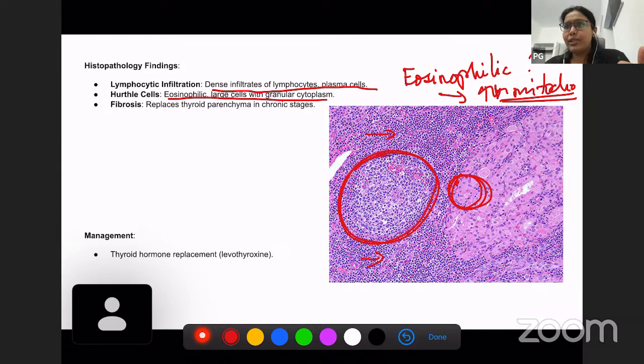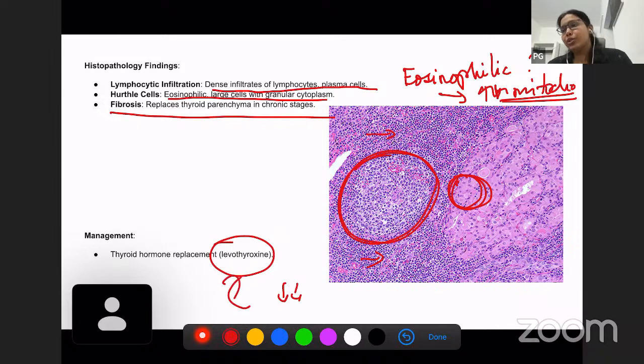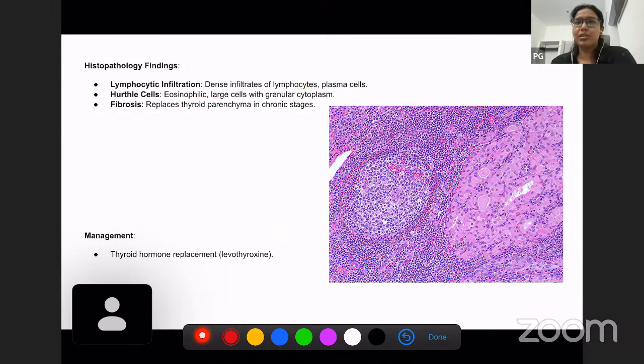Hashimoto's thyroiditis. Fibrosis can occur in very late stages. So what would you give as treatment in this patient? In this patient, the treatment would be thyroxine. Because there is reduced thyroxine, you have to supplement thyroxine in these patients.